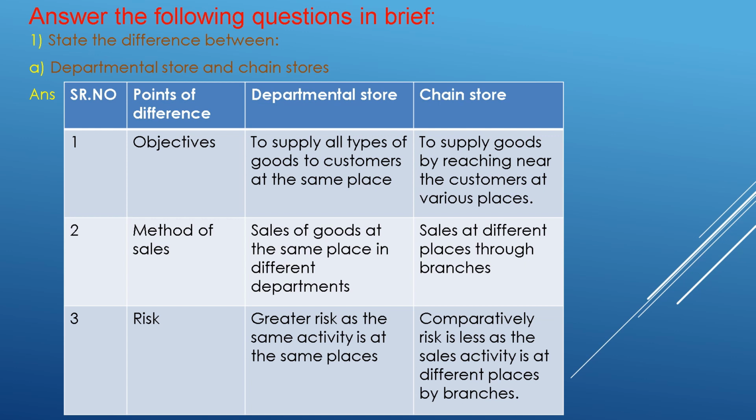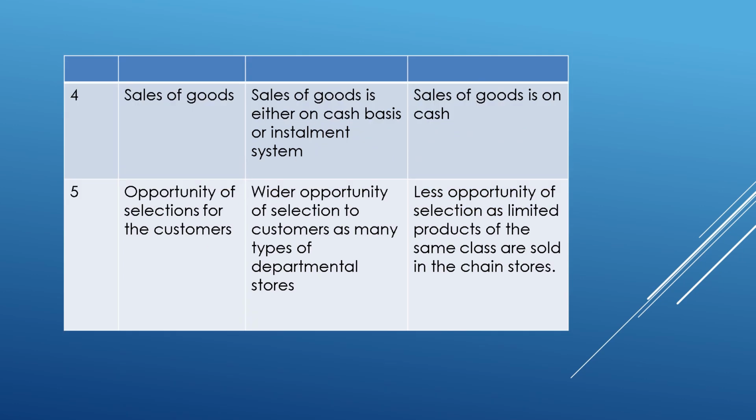Then risk. Greater risk, as the whole activity is at the same place. Comparatively, risk is less, as the sales activity is at different places by branches. And fourth, sales of goods: the sales of goods is either on cash basis or installment system.